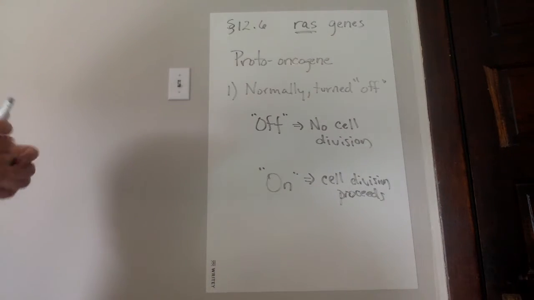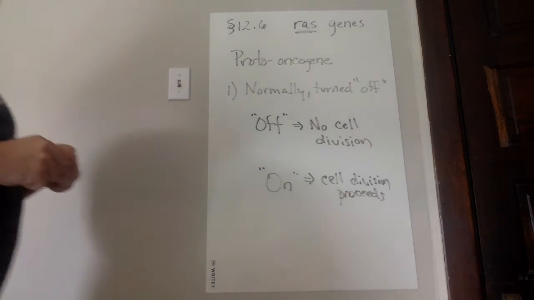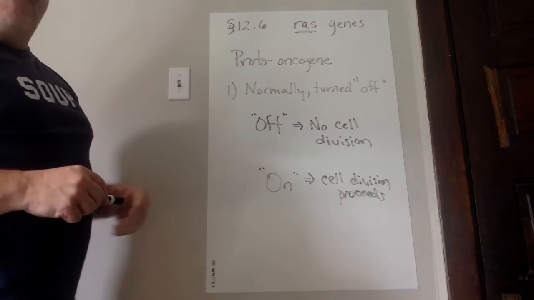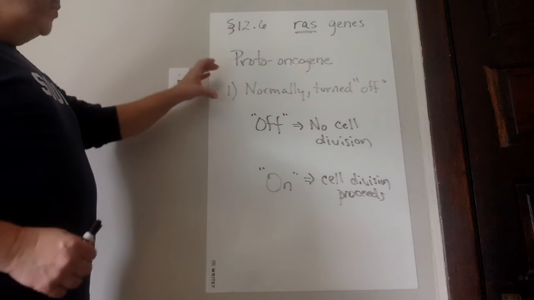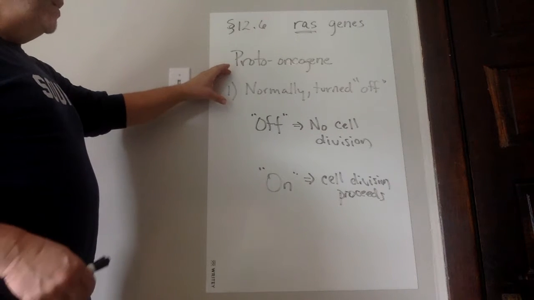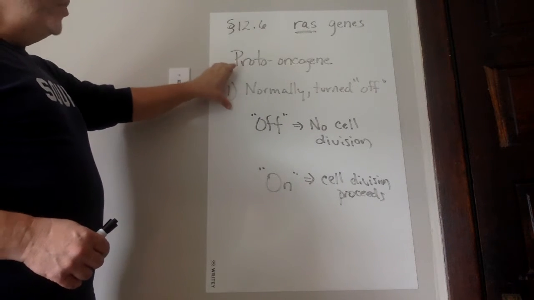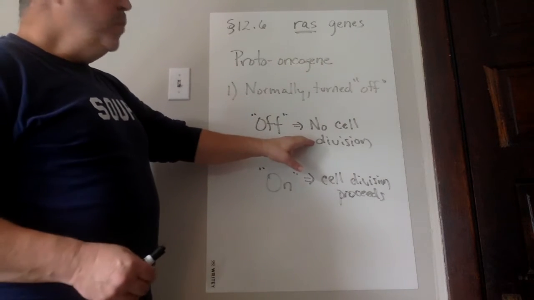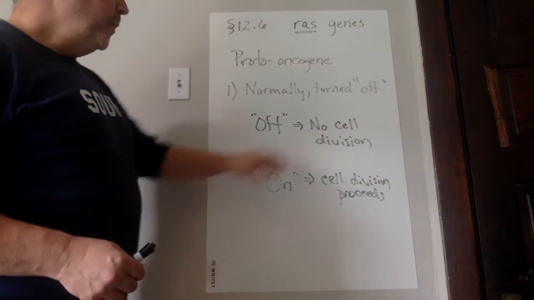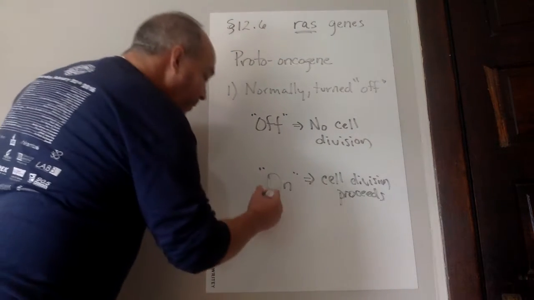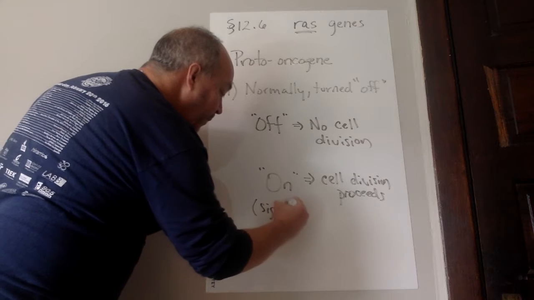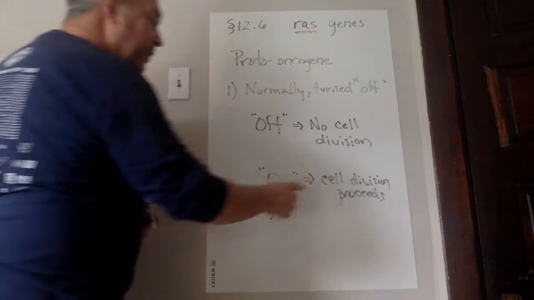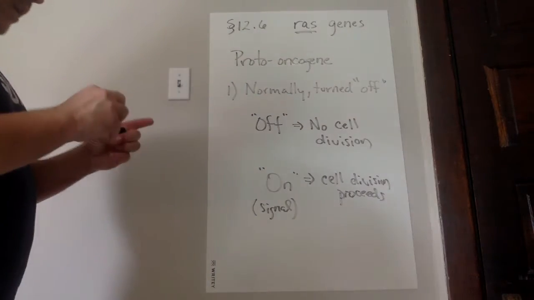Okay, the second type of regulatory gene in cells are what are called proto-oncogenes. And RAS genes are an example of proto-oncogenes. Proto-oncogenes are going to be almost the opposite of our tumor suppressors. They are normally turned off. And when you're in the off position, you do no cell division. However, if you get a signal, remember signal transduction? This will turn on our proto-oncogene, and when it does, this allows cell division to proceed.